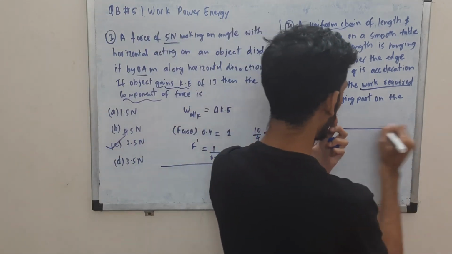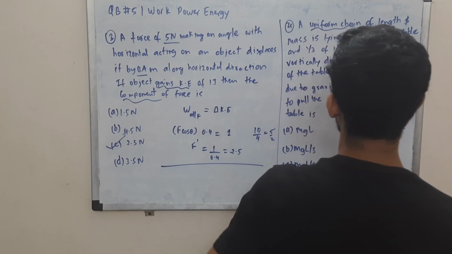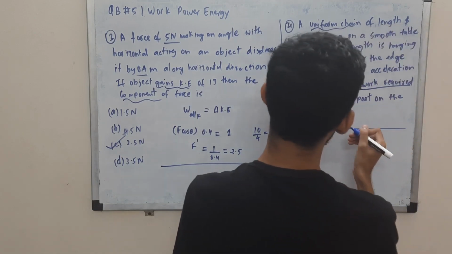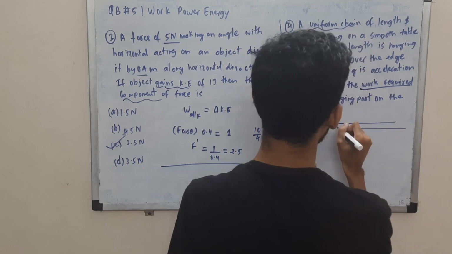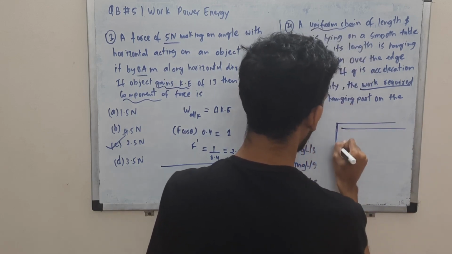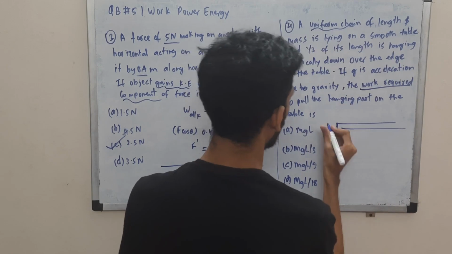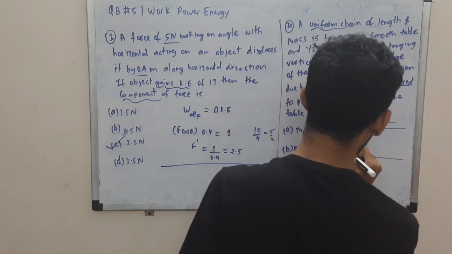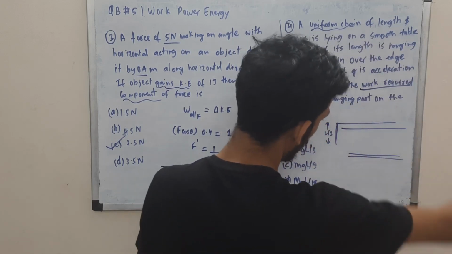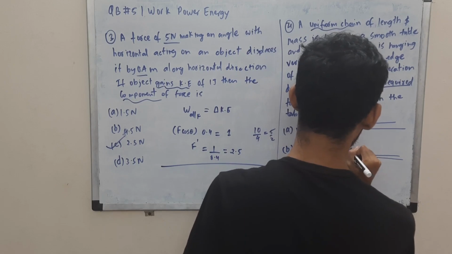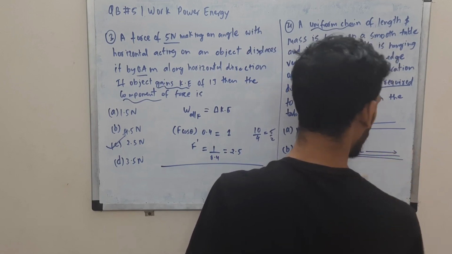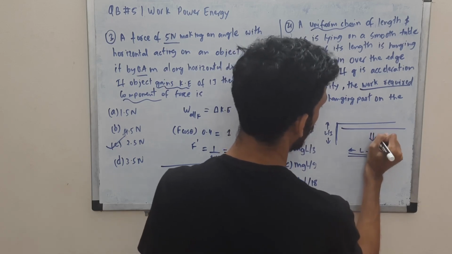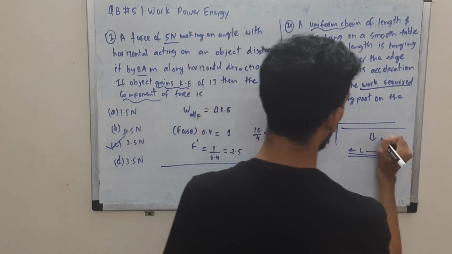Here we have a uniform chain of length L and mass M. So we have this chain which is hanging, 1/3 of its length is hanging from the edge of a table. Finally you get it back to the table. You pull from the side and get it back to the table such that the entire length is on the table. Now you're supposed to tell what is the work done in this process.